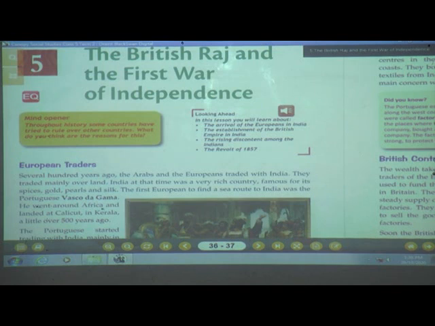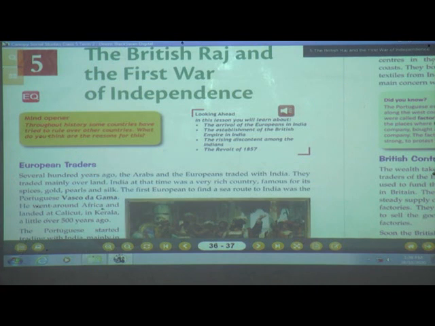You all know India was the richest country in the world. Yes students, India was the richest country in the world. And now what is the condition? India is trying to come out from all these situations that we are lacking now, but earlier we were the richest amongst all.